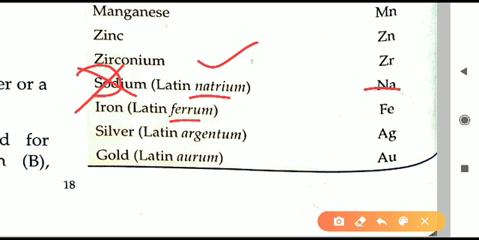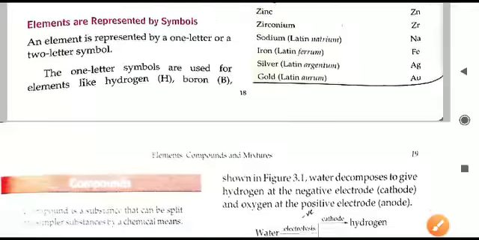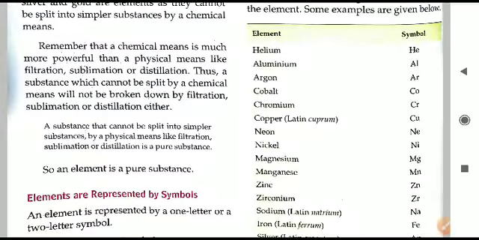Likewise in iron, Fe from the Latin name ferrum. Silver was called argentum, and therefore from argentum we are getting the symbol Ag. Gold was called aurum, and from that we have taken Au. The first two letters of aurum is Au. So likewise we have used these symbols. So all these symbols, some important symbols are given. You can read through and learn these symbols.